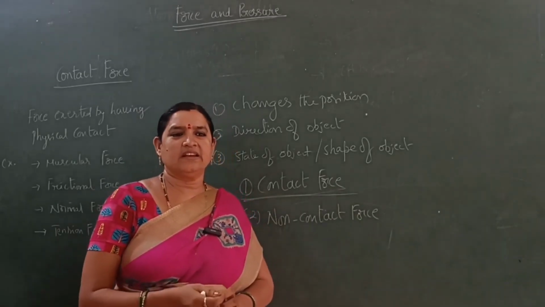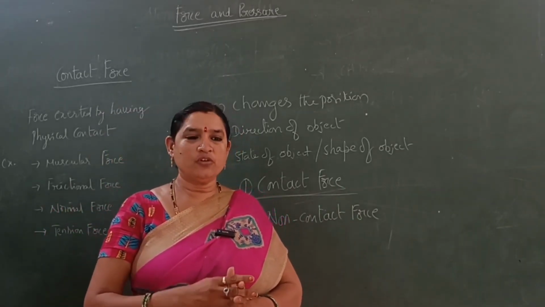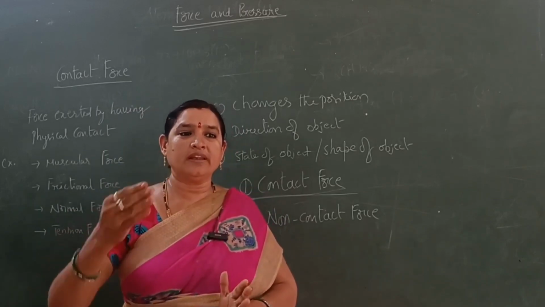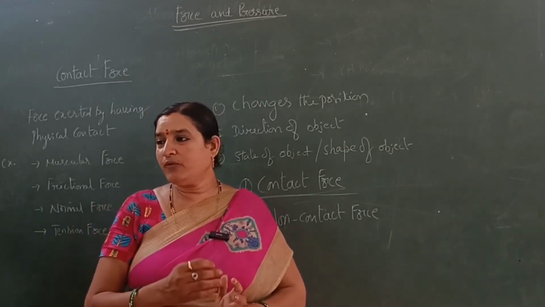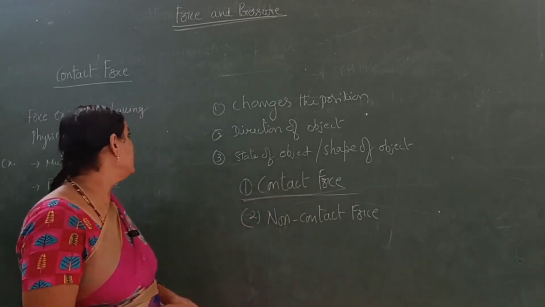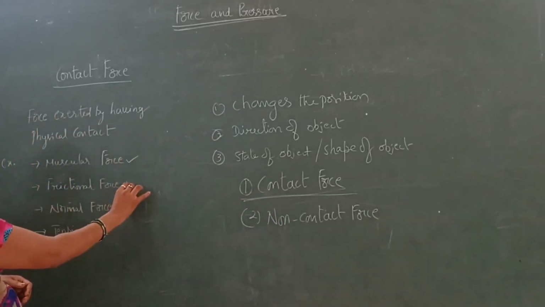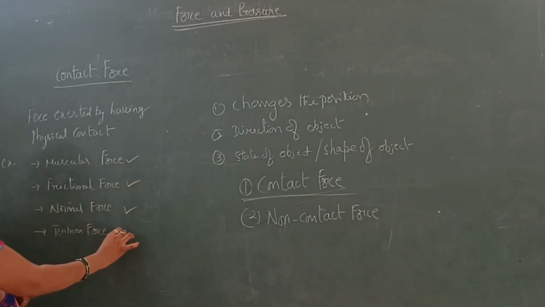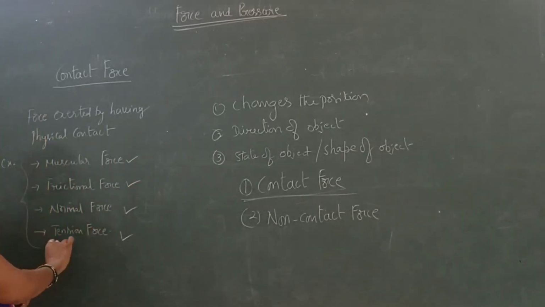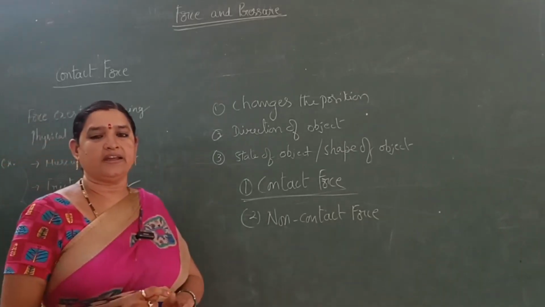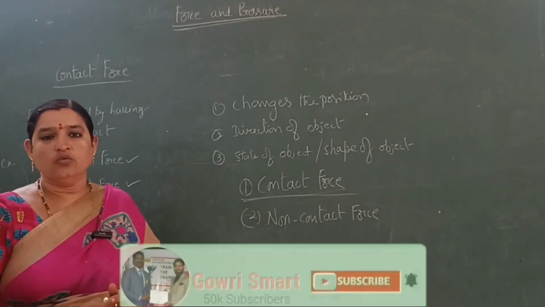Force exerted when two bodies are in physical contact, when force is applied by one body on another body, is called contact force. We have four types of contact forces. Those are muscular force, frictional force, normal force and tensional force. All these four forces act when they have physical contact. Without physical contact, they cannot work.